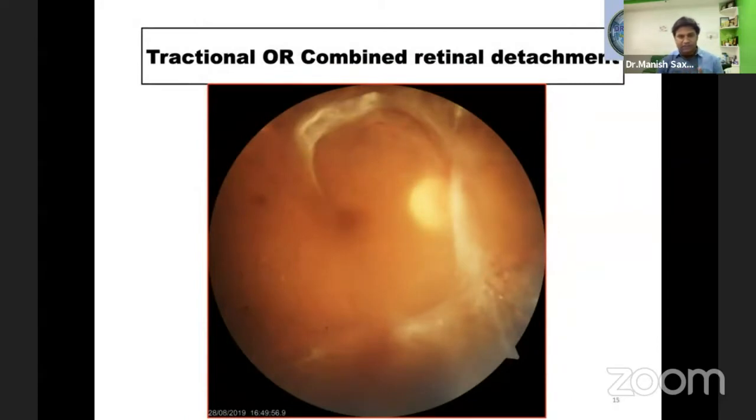Once patients have neovascularization over the surface of the retina, later on this neovascularization keeps becoming fibrous. More and more fibrous tissue keeps coming, and when it becomes more fibrous, it pulls on the retina, and only then does the patient start developing retinal detachment. If there is just pulling and no break, it is called tractional retinal detachment, or TRD. Or when, due to more traction, there is a break at the base of that detachment, it is called combined retinal detachment.